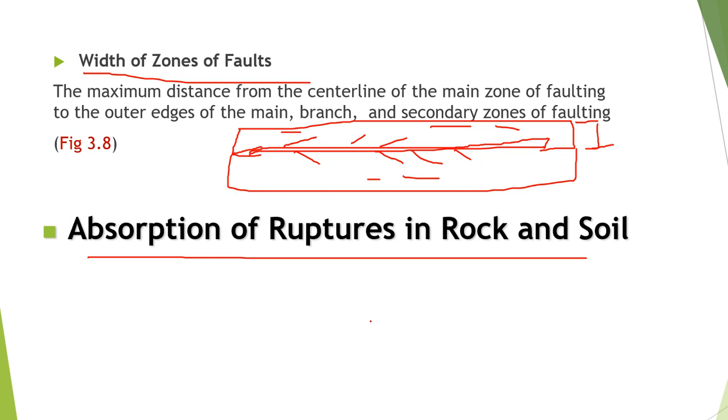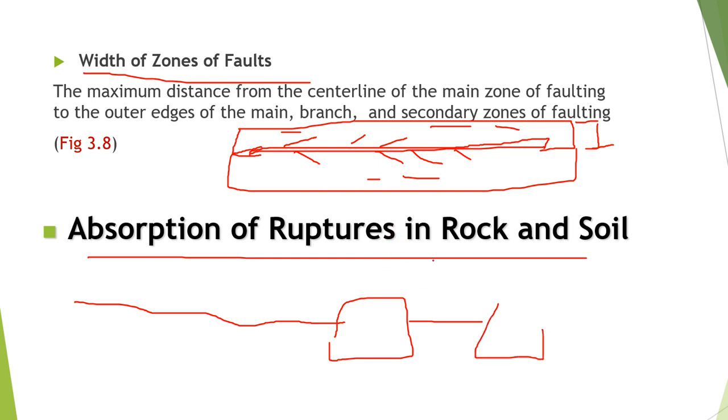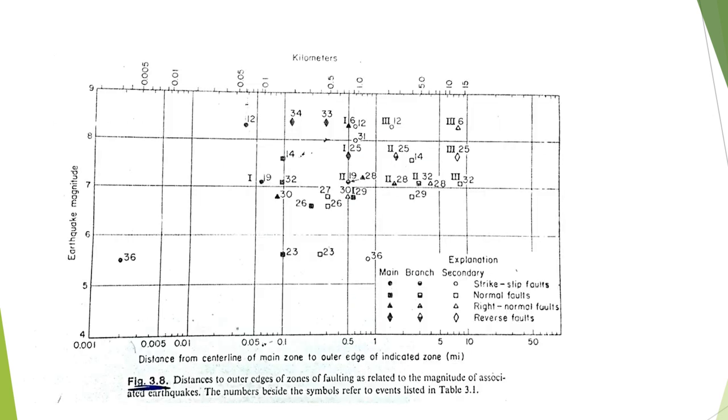Let's suppose this is a fault surface rupture, and when there is a hard rock like that, it can disappear and then appear again. Sometimes they can just go forever. Maybe they can go within the subsurface like that, and there is no surface expression over here, right? So that is called absorption of ruptures in rock and soil. So they can die out. All right, so this is another relationship.